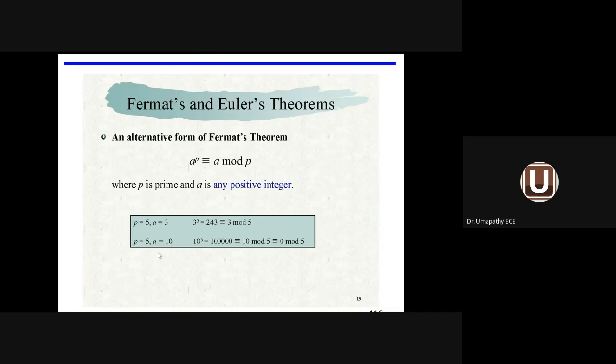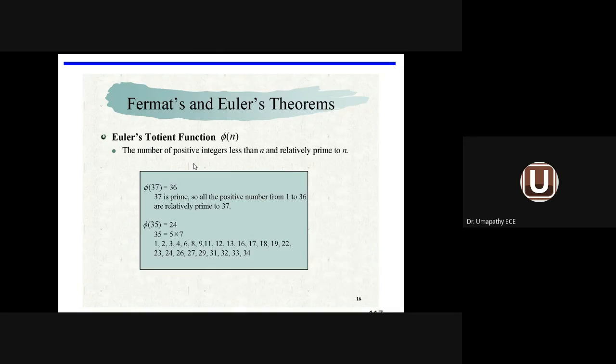Similarly, p equal to 5, a^p with a equal to 10, and this is equivalent to 10 mod 5. 10 mod 5 means you will get remainder 0, so 0 mod 5 it will come. So it is a formula. We are writing the equivalent expression between the power of a number as well as the modulo operator.